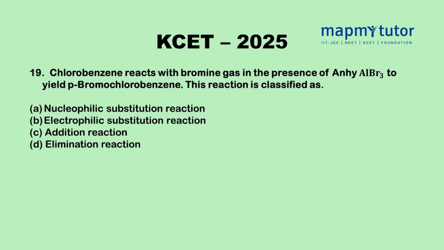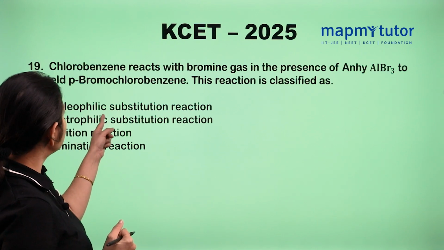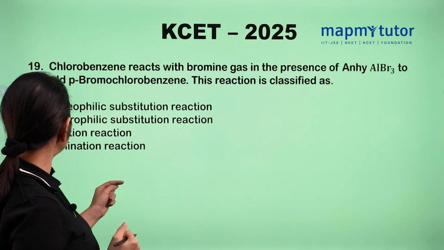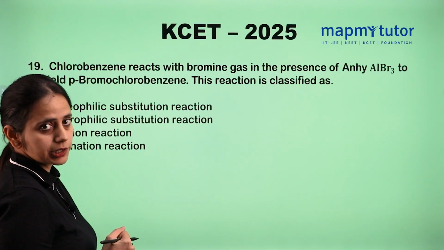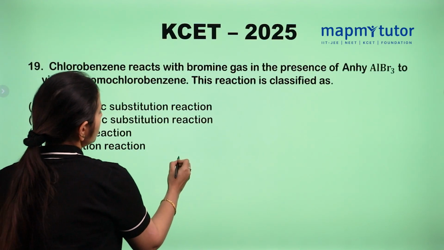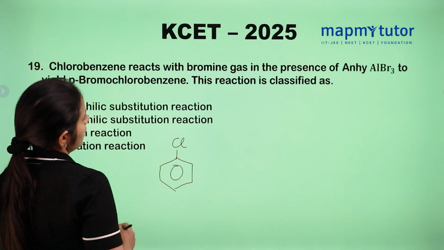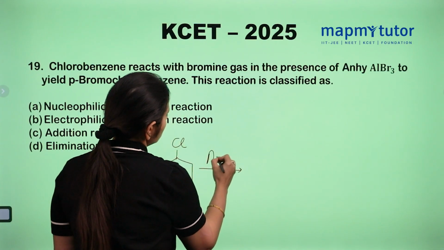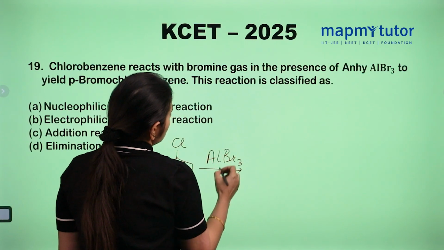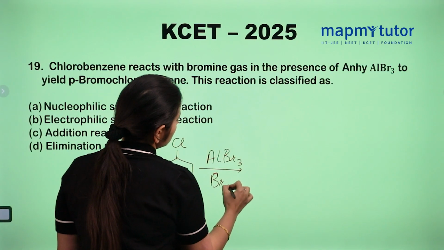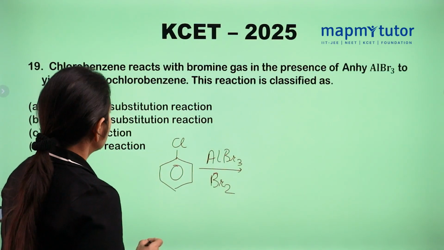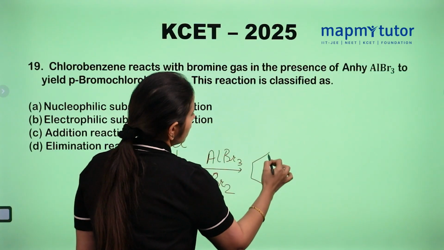Chlorobenzene reacts with bromine gas in the presence of anhydrous AlBr3, aluminum bromide, to yield para-bromochlorobenzene. This reaction is classified as either a nucleophilic substitution reaction, electrophilic substitution reaction, addition reaction or elimination reaction. Let's find out. This is chlorobenzene. When it reacts with bromine gas, what will happen? It will give para-bromochlorobenzene.